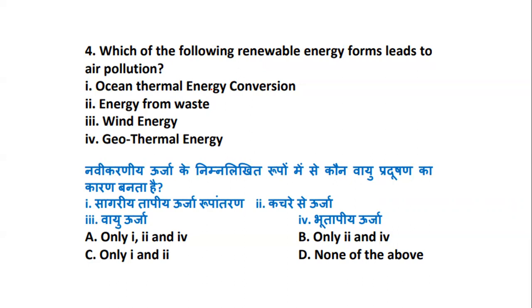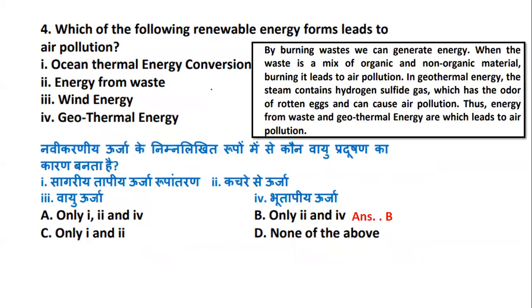So we have 4 options, where we have option A, 1 and 2 and 4. B option, that is 2 and 4. Then we have C, 1 and 2, and none of the above. So for renewable energy, which leads to air pollution? So let's see. We have the right answer as option number 2, that is 2 and 4. So let's have a look at them.